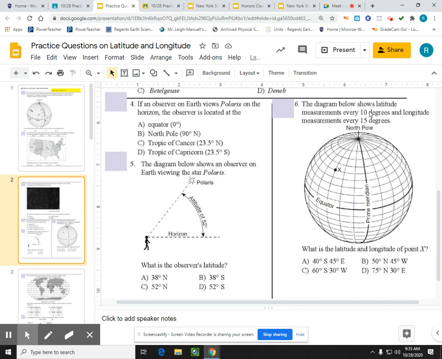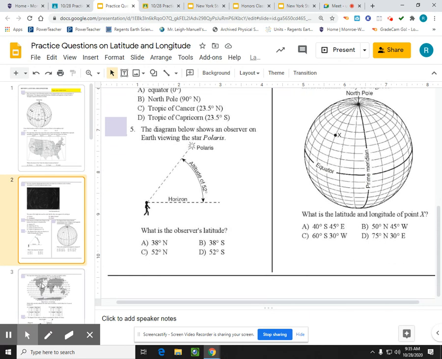Let me just double check, because it says the latitudes are by 10. So if I start here at the equator and go up, it'd be 10, 20, 30, 40, 50. That makes sense. And the longitude's by 15. So if I started here at 0, this would be 15, 30, 45. It does work out that letter B is the best choice.